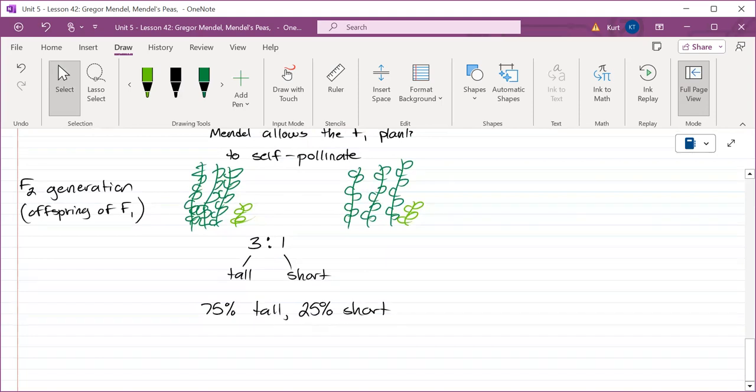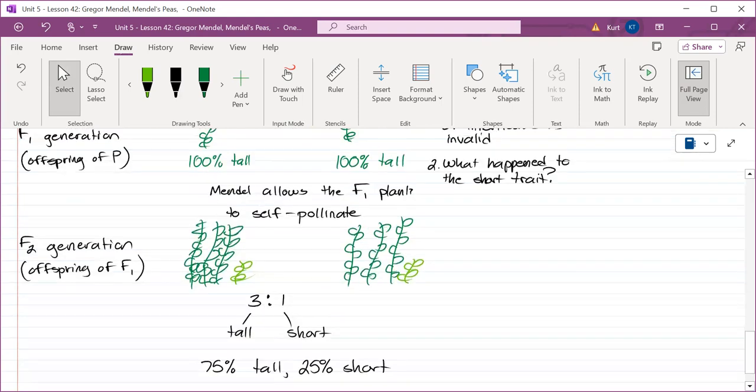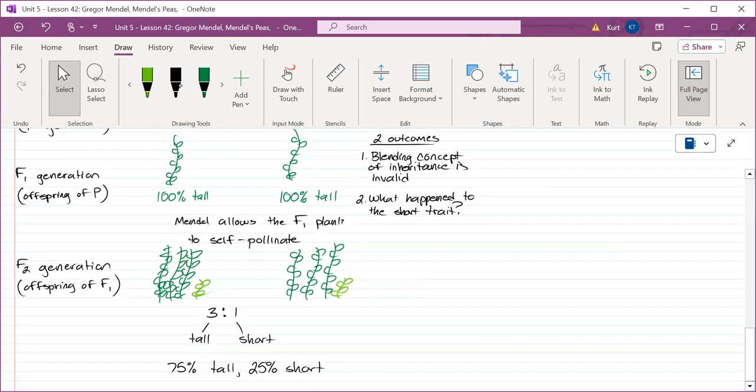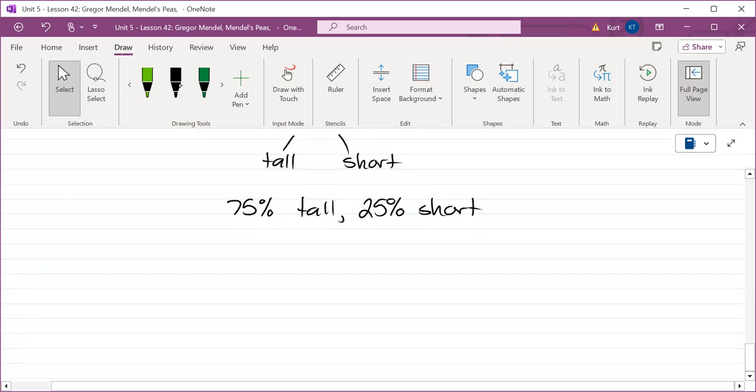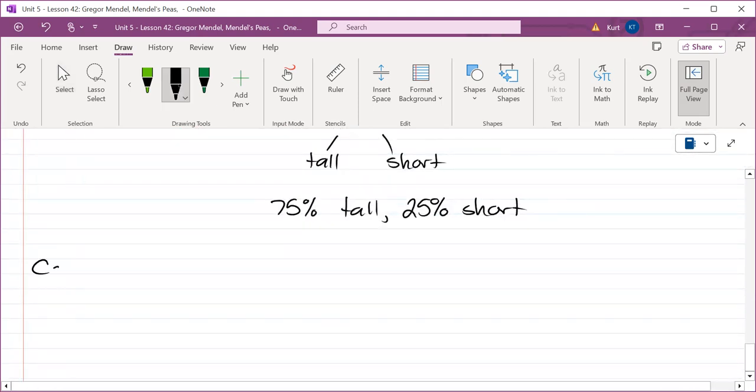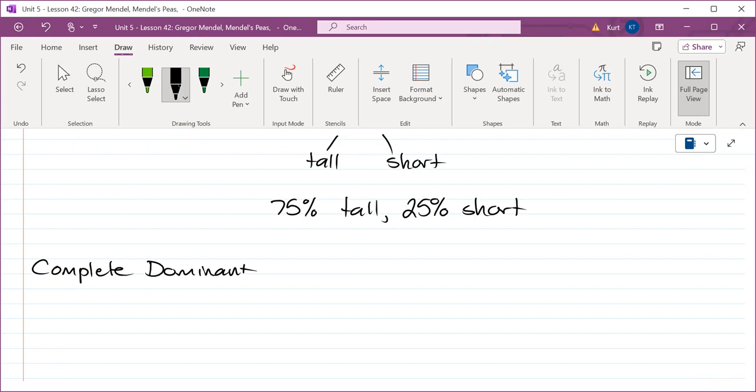And 2, some traits are completely dominant to other traits. In this case, what trait is more dominant when you talk about height? What form of height? Tall or short? What's dominant? Tall. And so this led Gregor Mendel to formulate your first major concept, guys. And this one sometimes goes in one ear and out the other. This is called the complete dominant pattern of inheritance.